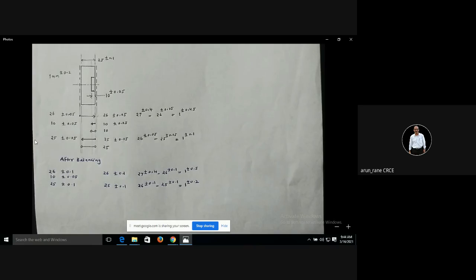Now setup 2. Operation number 10 is done, then 20 is done. Now operation number 30 means you will reverse the component, or you have another machine on which you are doing setup 2. So in setup 2, you are holding on this diameter in a soft chuck, like that you have to write.